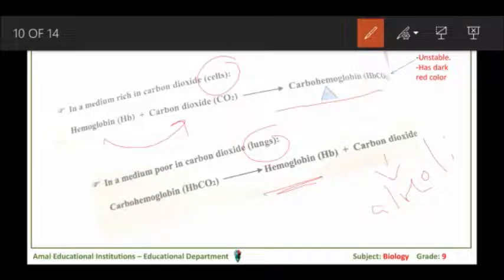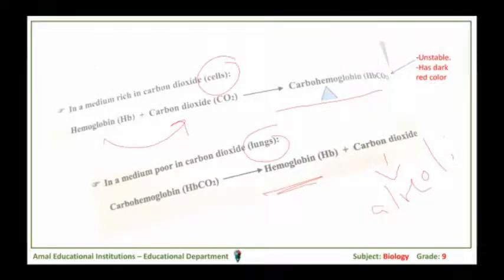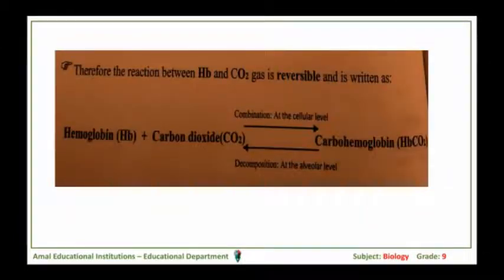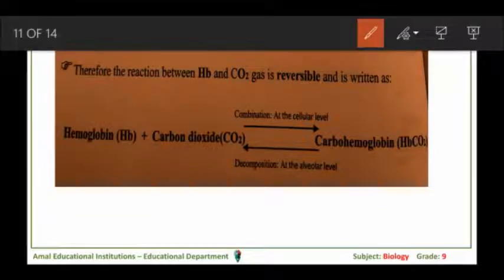Notice that carbohemoglobin is also unstable. Why is it unstable? Because it can be dissociated again, and it gives a dark red color to the blood. Once the blood is poor in oxygen, then its color is dark red. So the reaction between hemoglobin and carbon dioxide is also reversible, as we said about the reaction between hemoglobin and oxygen, but here at different levels.